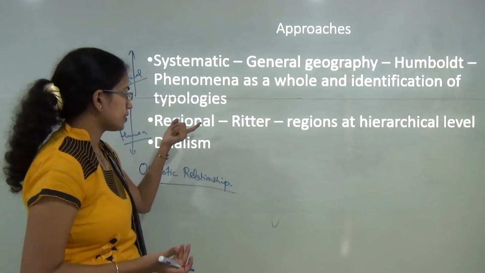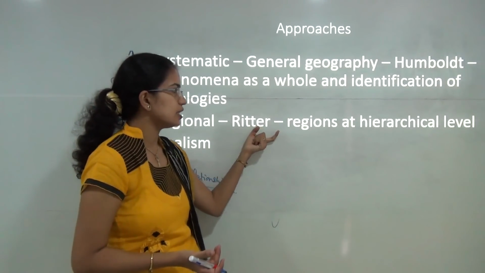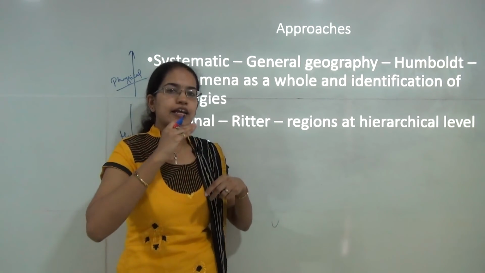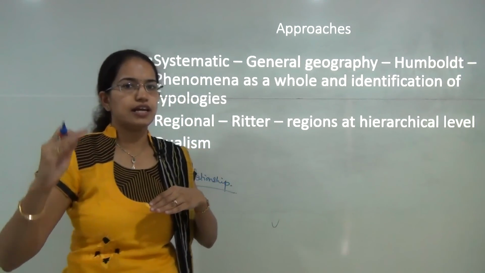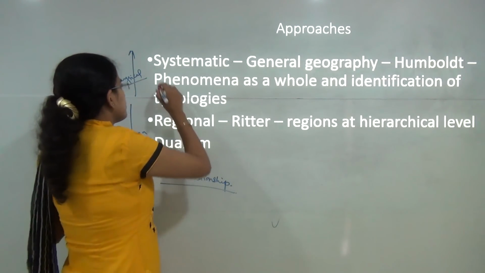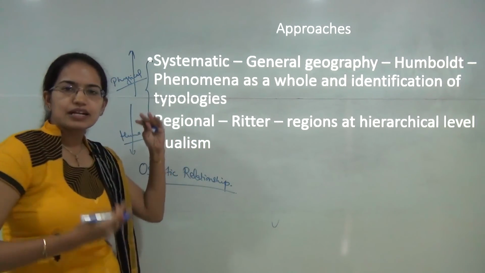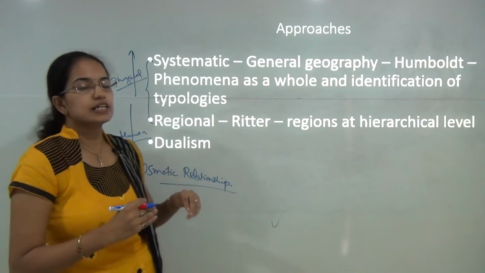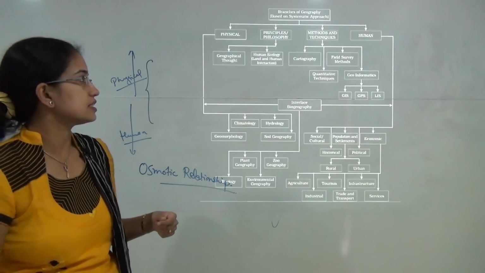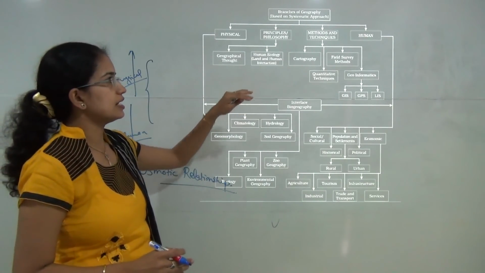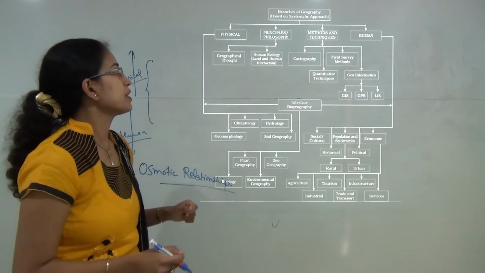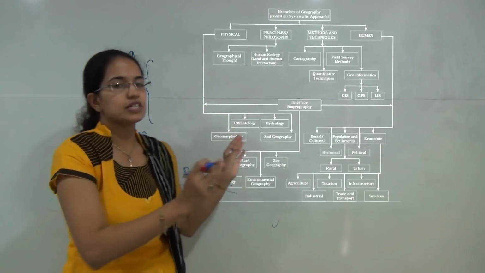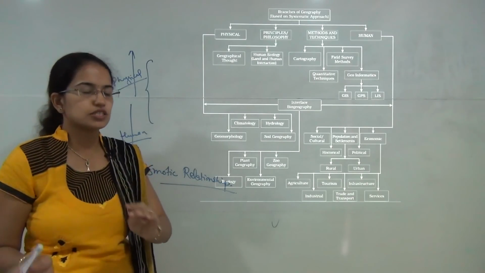However, when we talk about regional geography, which was given by Ritter, he tried to explain that there are various regions that exist and every region has a hierarchical level that is maintained. When we talk about an intermingling or exchange of information between these two, we say there is a dualism in geography. Now this is how we classify systematic geography. This is the classification for systematic geography. The next would be the classification for regional geography.